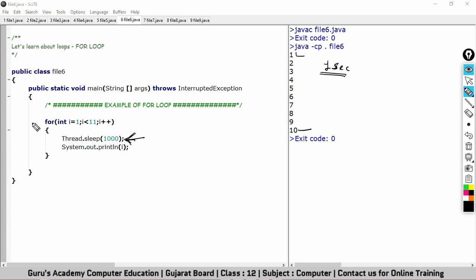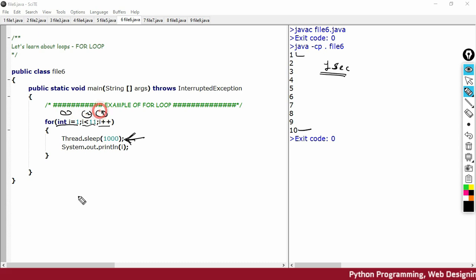Now let me explain this for loop. So this is the first thing, then we have the second thing and then the third thing. So number 1, 2, 3.